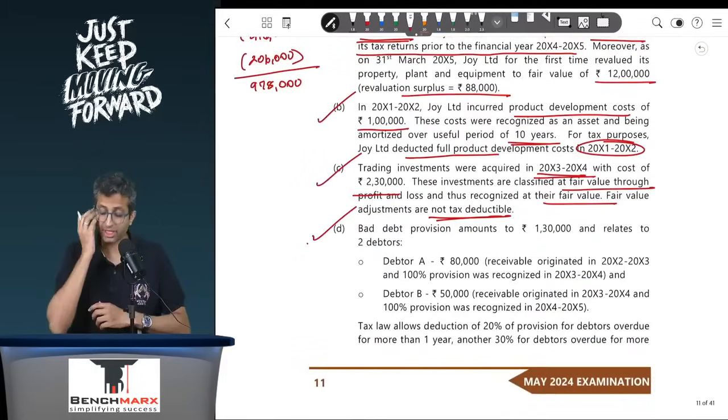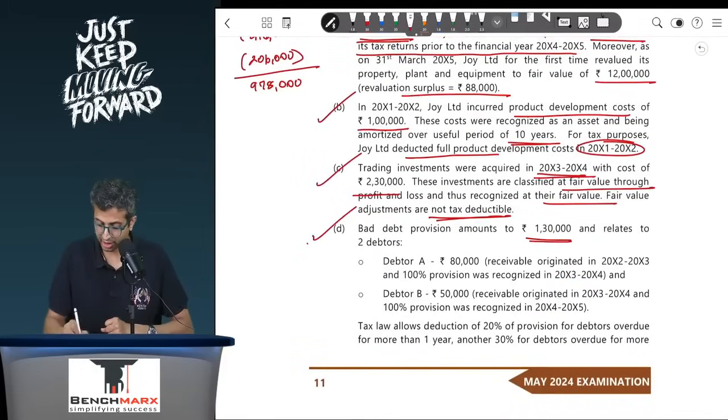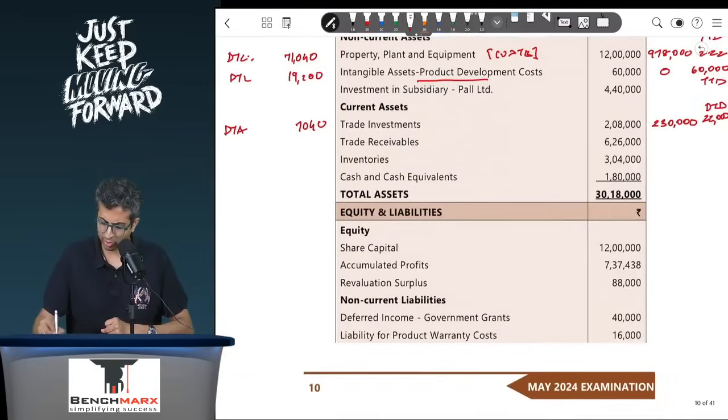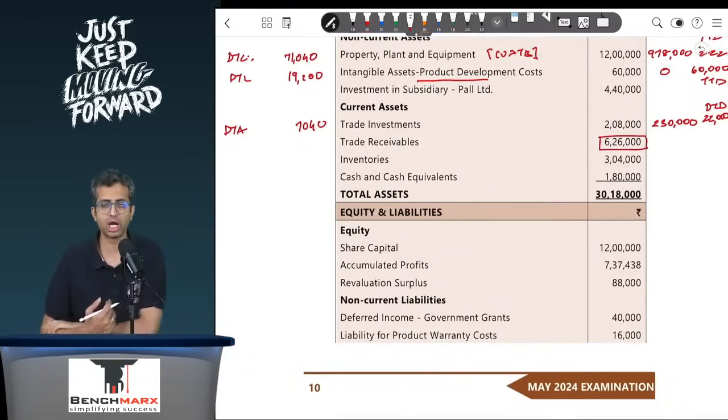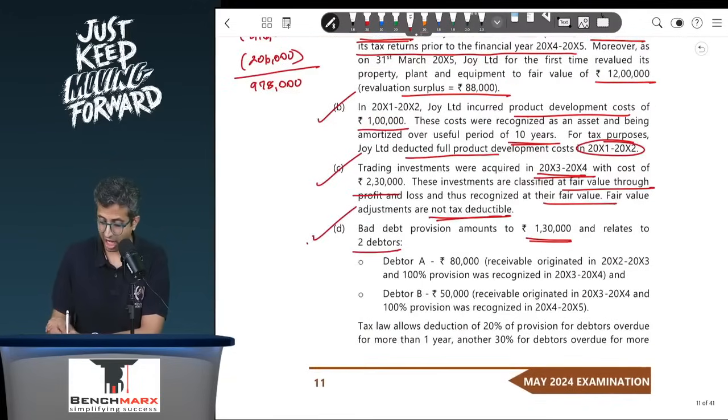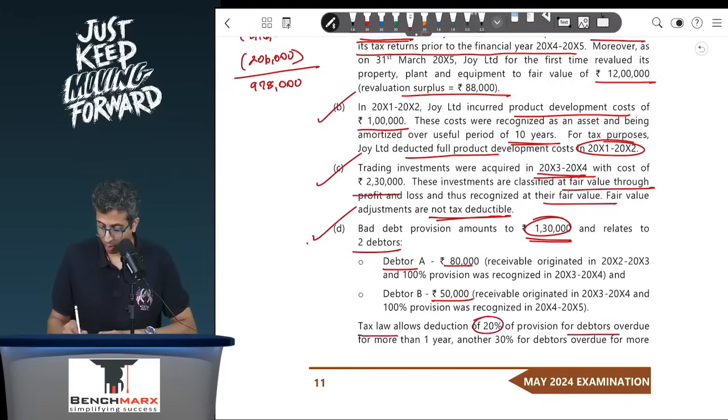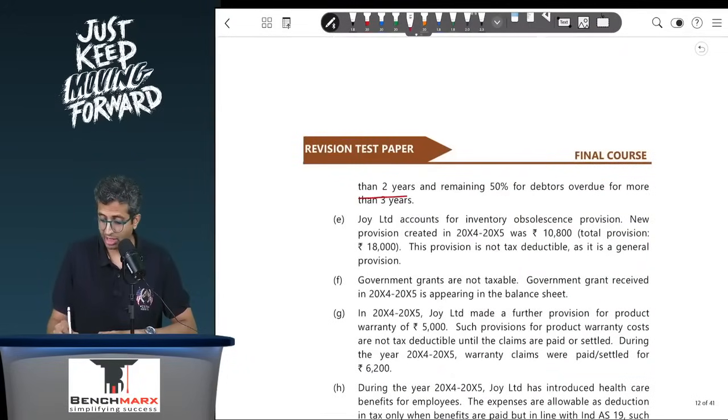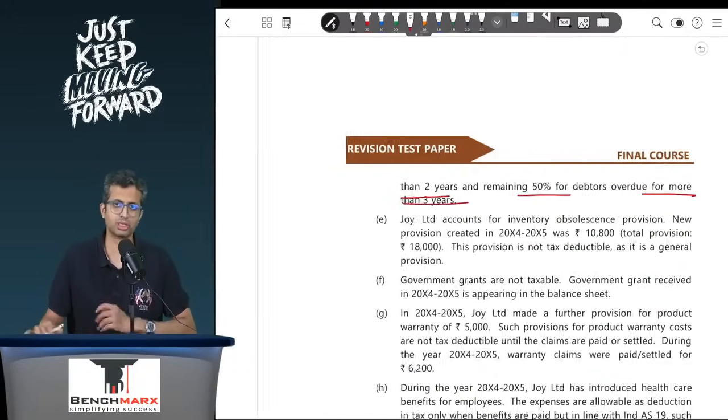Okay, the next adjustment is a very important one: bad debt provision amounting to 1,30,000 relating to two debtors. In the balance sheet, when you see the debtors at 6,26,000, is this after bad debt provision or before? This would be after bad debt provision in your books of accounts. The net debtors would be appearing at 626, and this is after 1,30,000, which relates to debtor A 80,000 and debtor B 50,000. Tax law allows a deduction of 20% for the provision of debtors overdue for more than 1 year, 30% for debtors overdue for more than 2 years, and the remaining 50% for debtors overdue for more than 3 years.